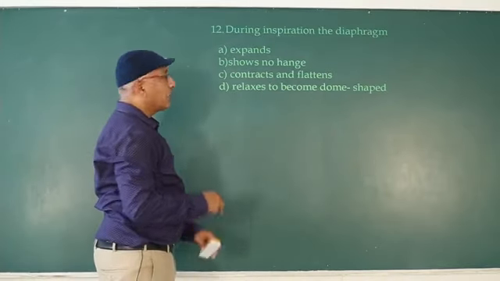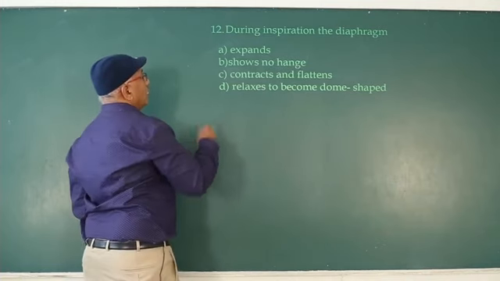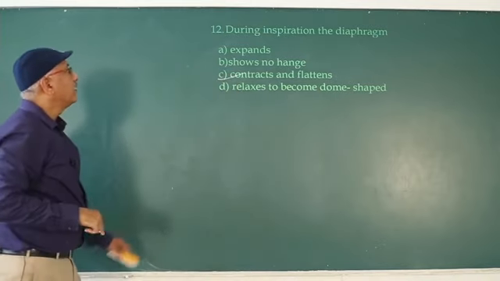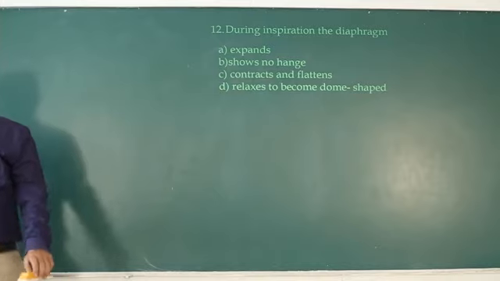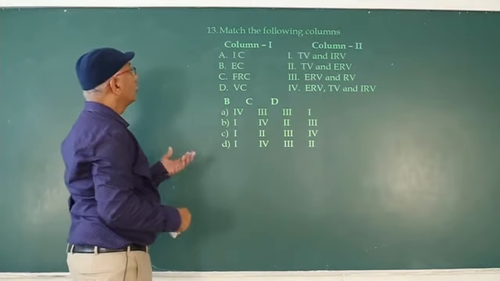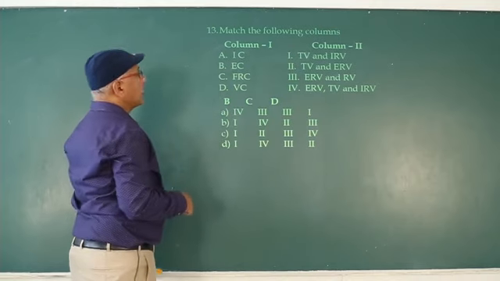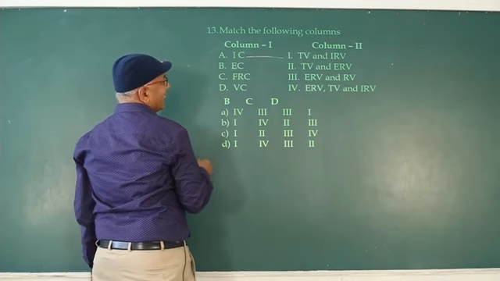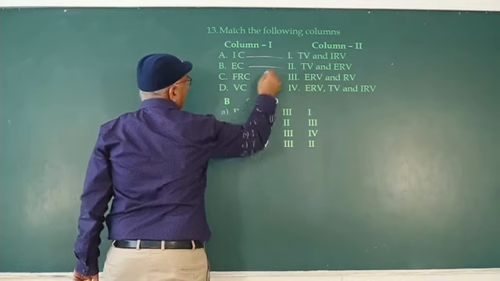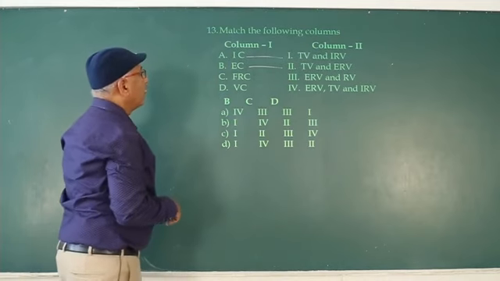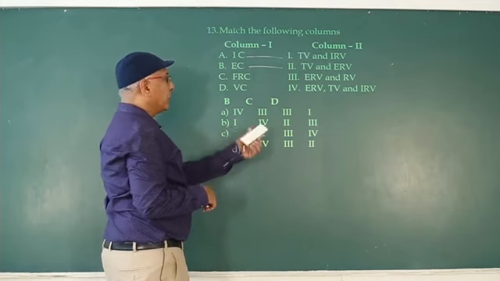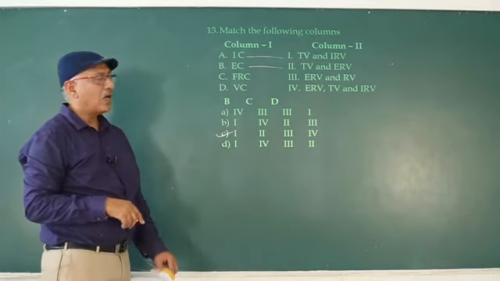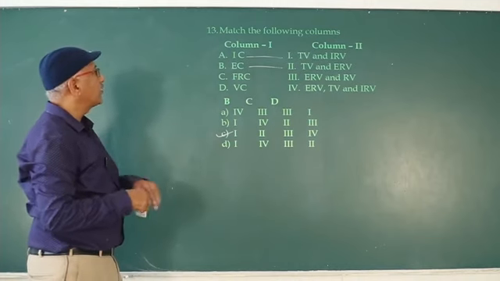During inspiration, the diaphragm contracts and flattens. So match column 1, column 2. Inspiratory capacity, TV plus IRV, A 1 only. Expiratory capacity 2, TV plus ERV. Next one is functional residual capacity, ERV plus RV. So VC is ERV, TV and IRV. So third option.